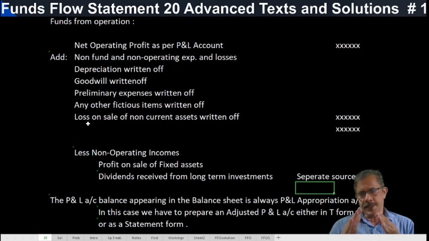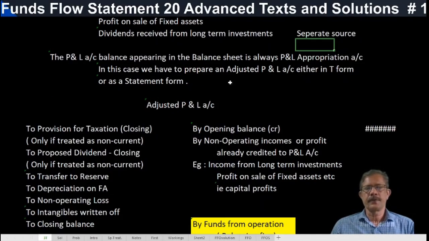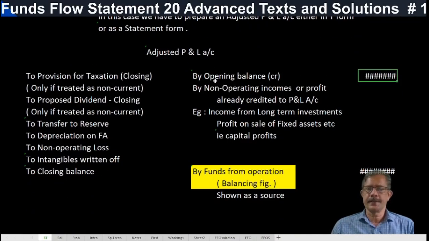Sometimes we have to start this procedure from the balance sheet. In those cases, we have to prepare an adjusted profit and loss account like this. This opening balance as per balance sheet should be shown on the credit side because profit is having a credit balance.